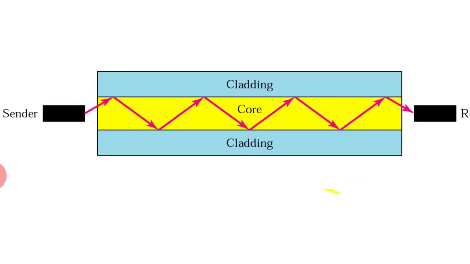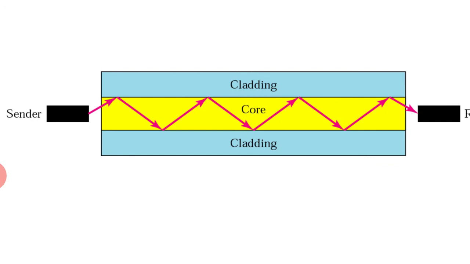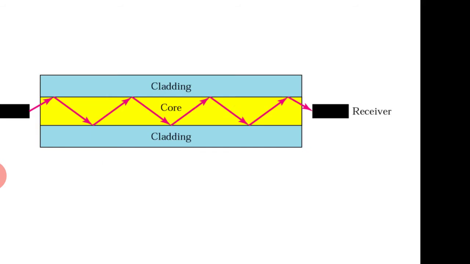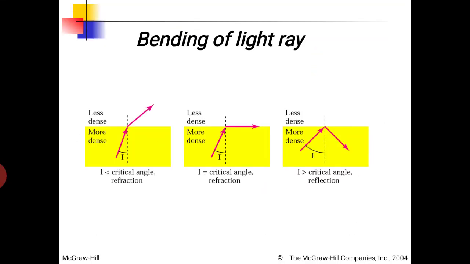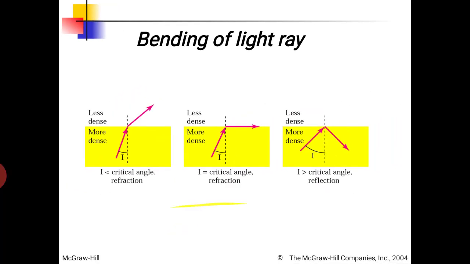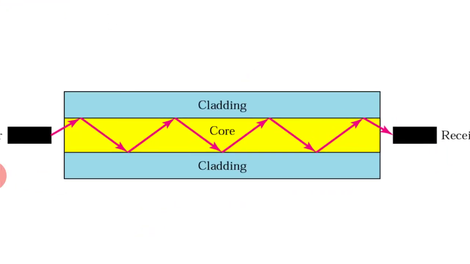The optical fiber has two main concepts, one is core, one is cladding. Core is that material in which the optical signal will pass, and cladding is the material that is the outer part of the core, and both the core and cladding have different density, and the concept is totally depending upon the density variation of core and cladding. Next, we have three concepts. As I told you, the density of core and cladding are different.